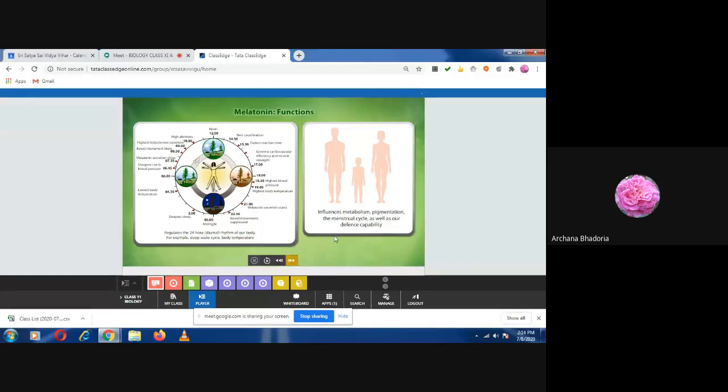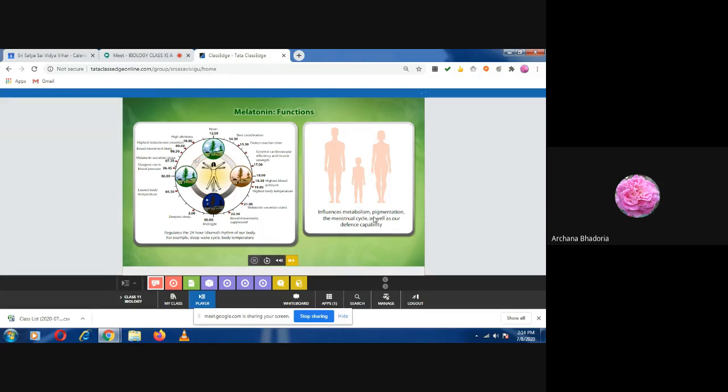But remember, write down point-wise. Number one, influences metabolism. So the metabolism of all your carbohydrates, fats, proteins, all metabolic reactions are influenced by melatonin.